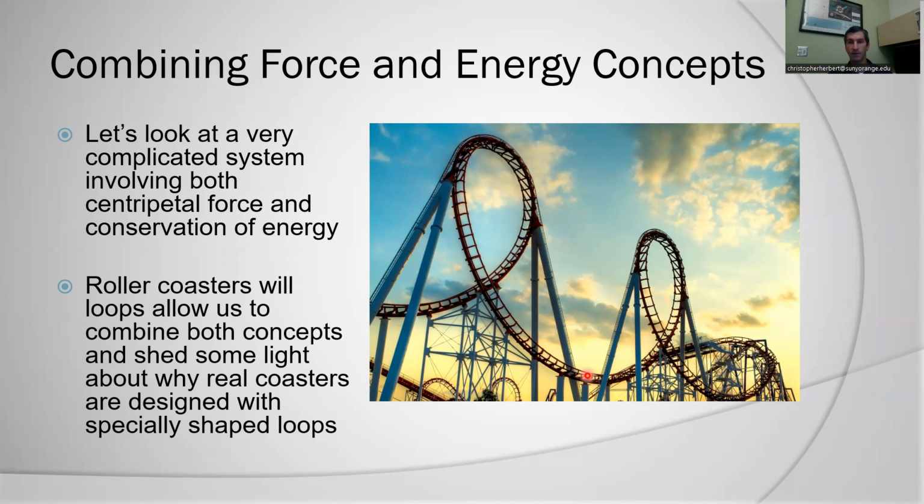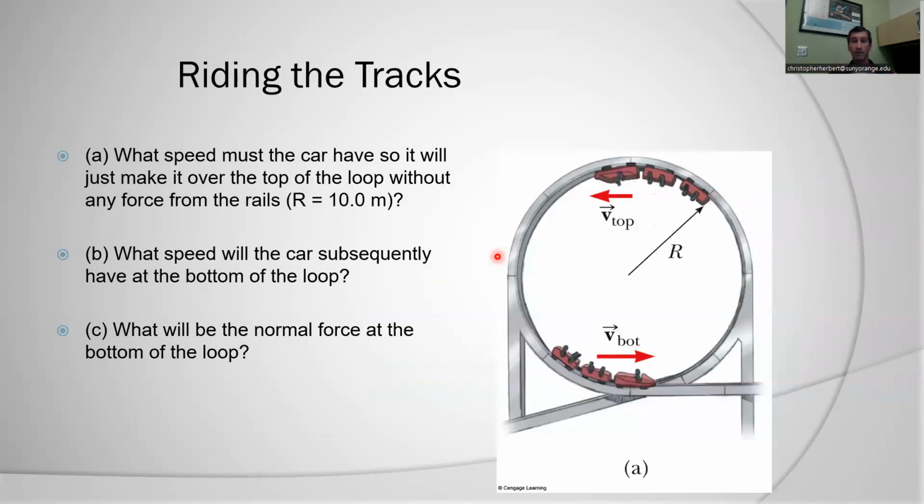First of all, notice the shape of these loops. They're teardrop shape, and the problem that we're going to analyze is a roller coaster going in a perfectly circular loop. Now, the question is, what speed must the car have so it will just make it over the top of the loop without any force on the rails? Okay, what does that mean?